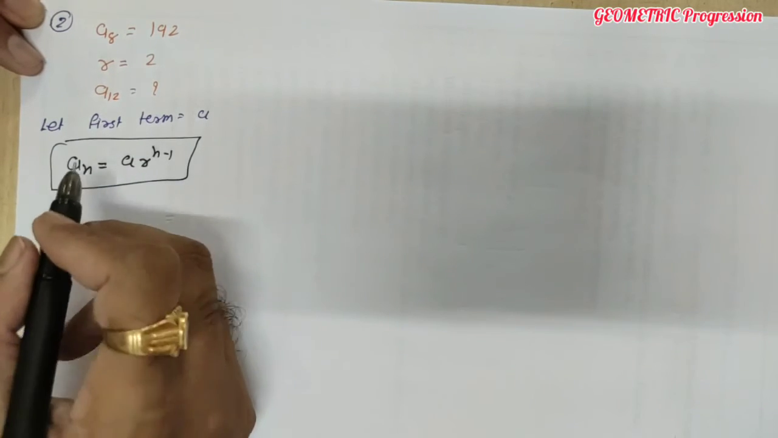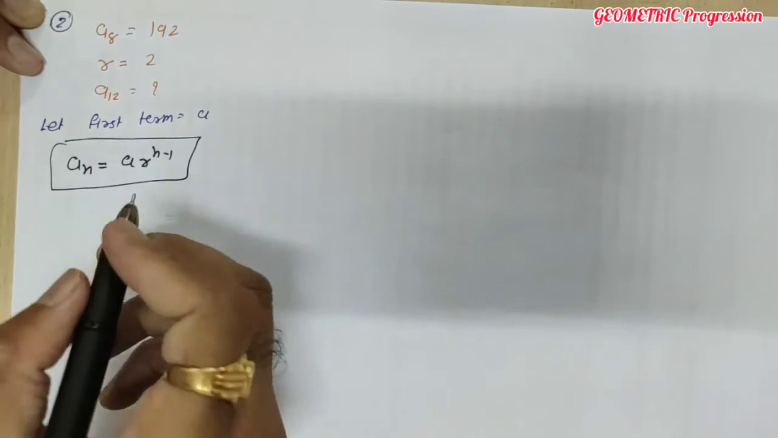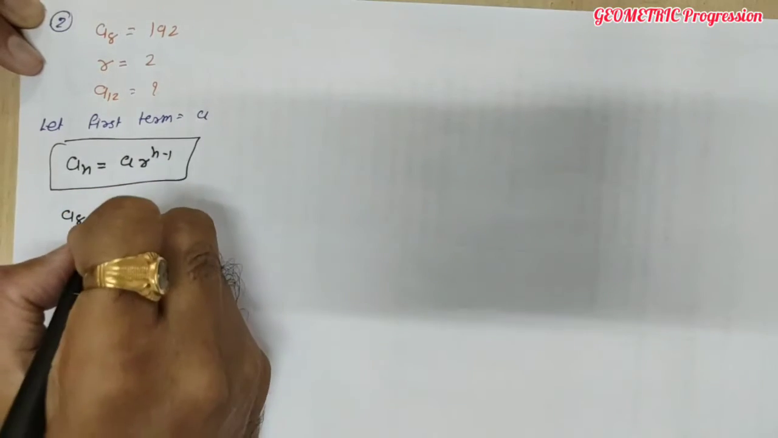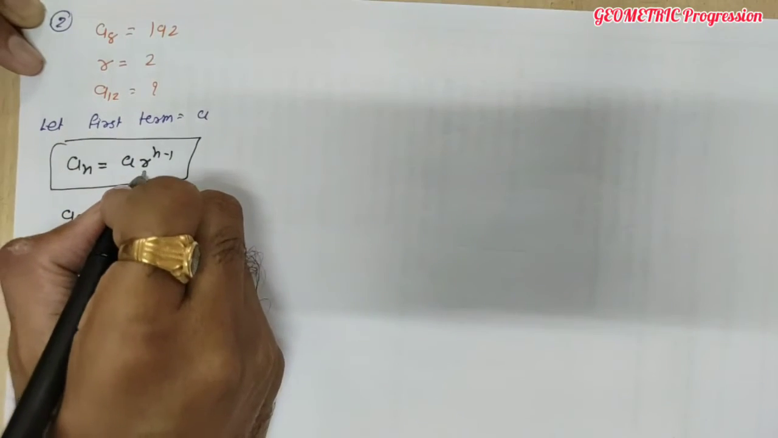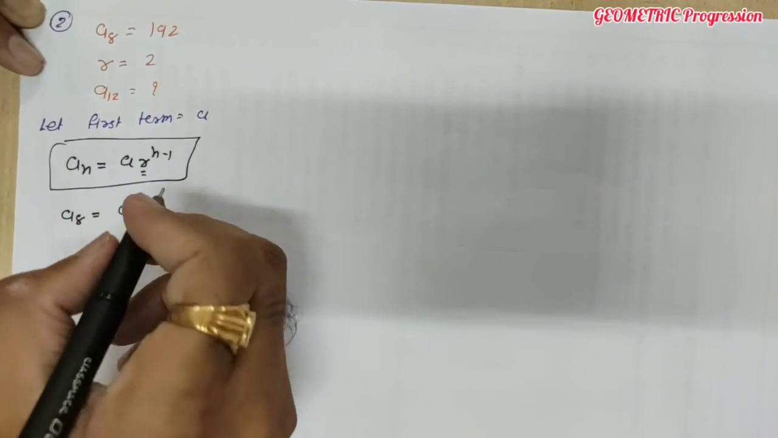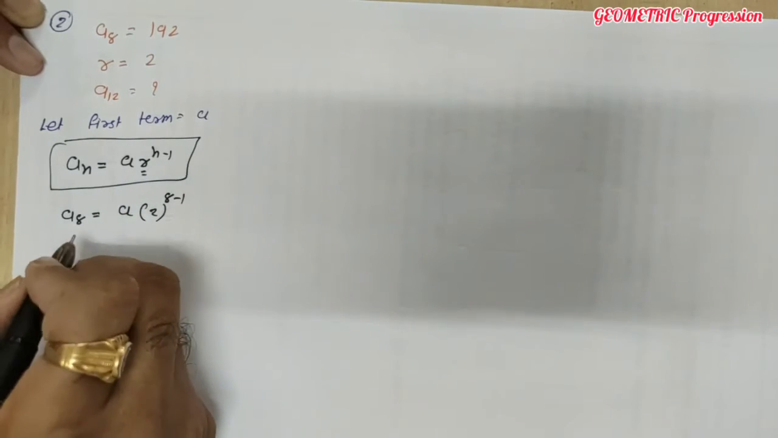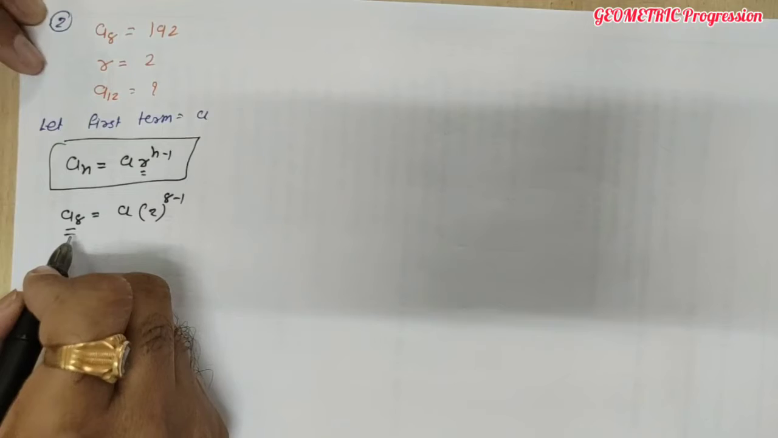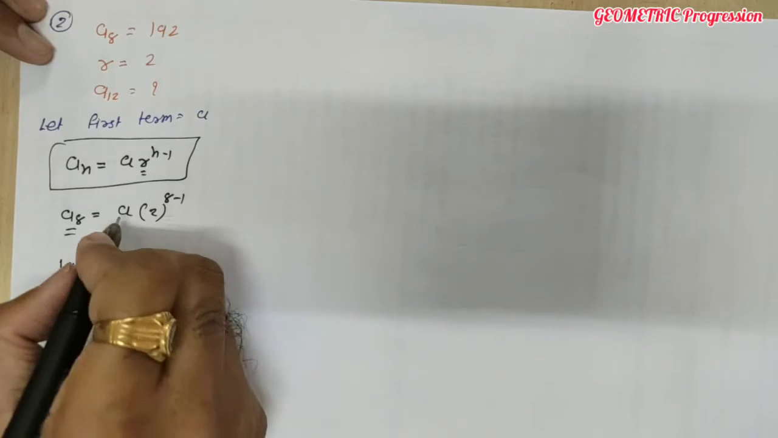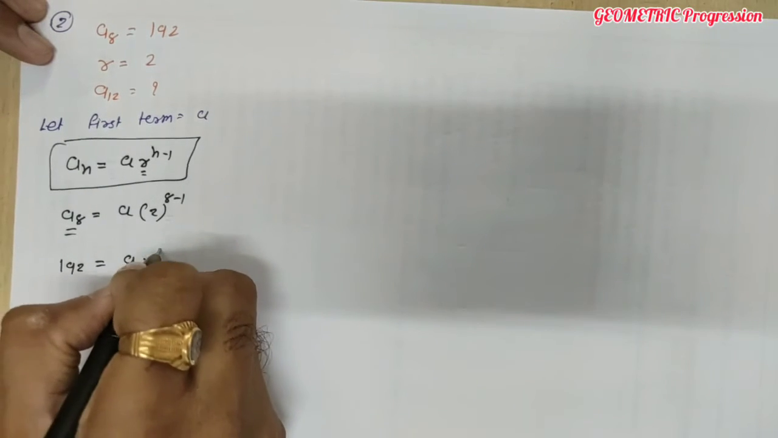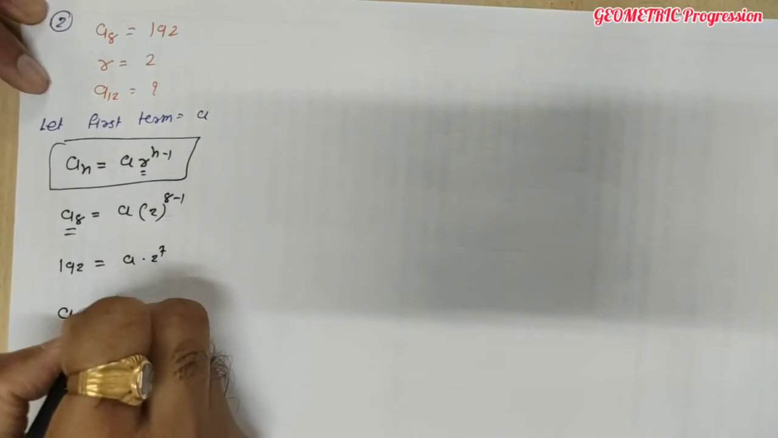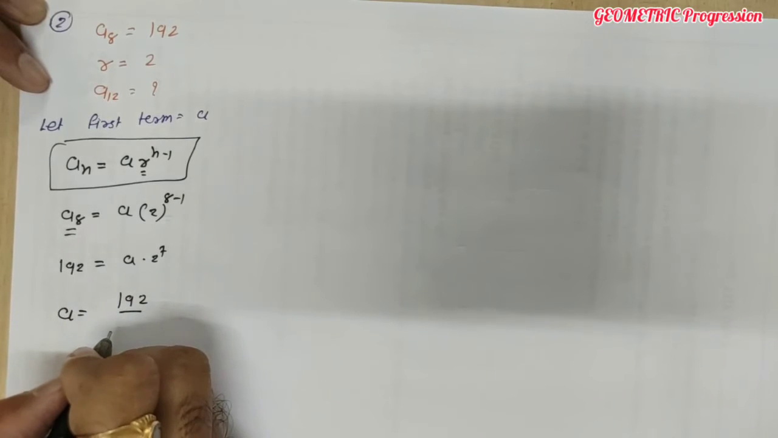Here instead of nth term, what are we given? Eighth term is given. So what is the eighth term? A8 equal to A, A is our first term, that is not given, R, R is common ratio, that is given 2, and 8 minus 1. Done. And value of eighth term is given, which is equal to 192. 192 equal to A into 2 raised to 7. So what is A? So we can find A: 192 upon 2 raised to 7.